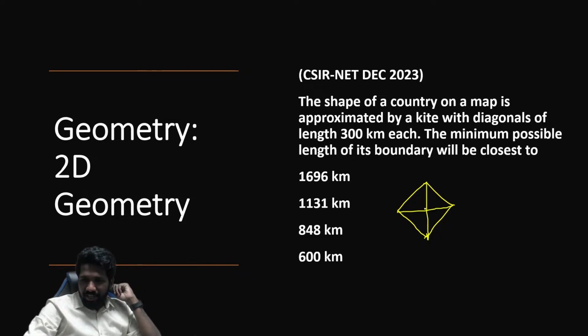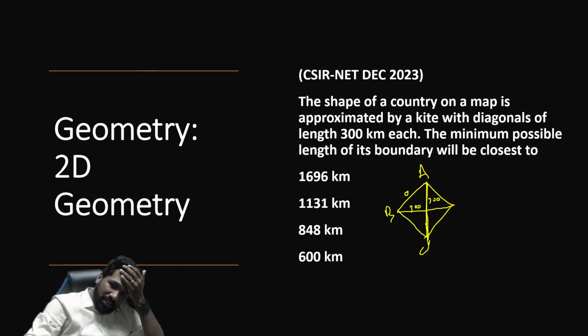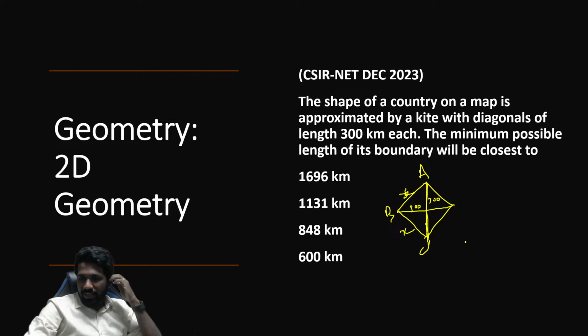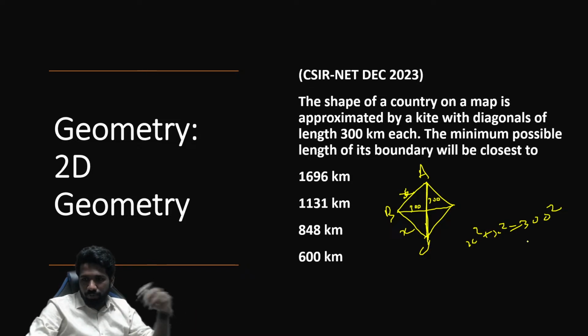That means it is a square itself. Kite, which is a special kite, is a square. So this is 300, 300. Minimum possible length of its boundary will be closest to. So here, if this is 300, look at this diagonal. Consider the triangle ABC. Diagonal is 300 and these two sides are equal, x and x. So x square plus x square is 300 square, we can say. You need to find the value of x to find the answer.